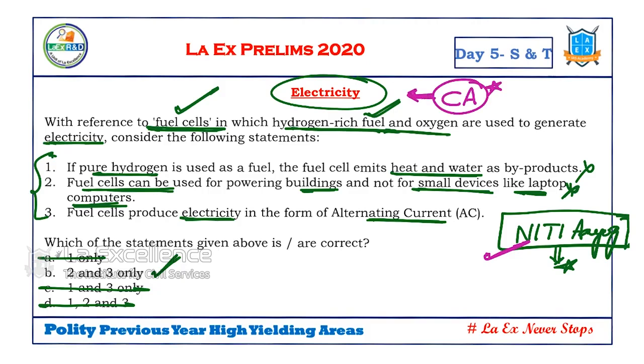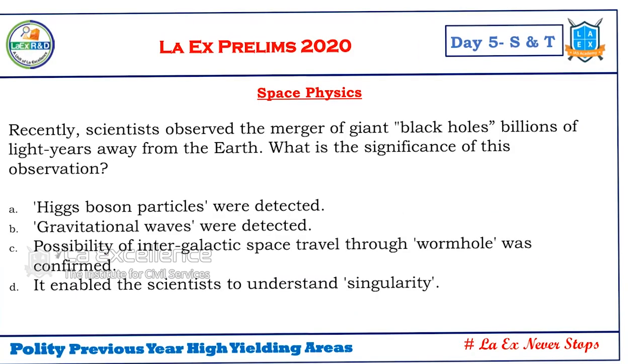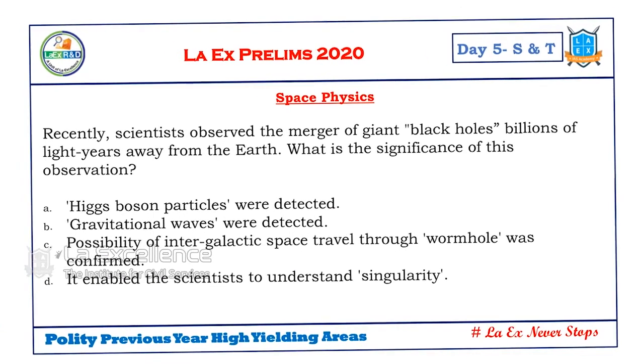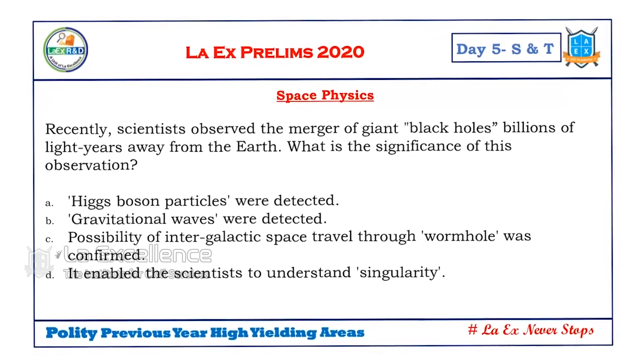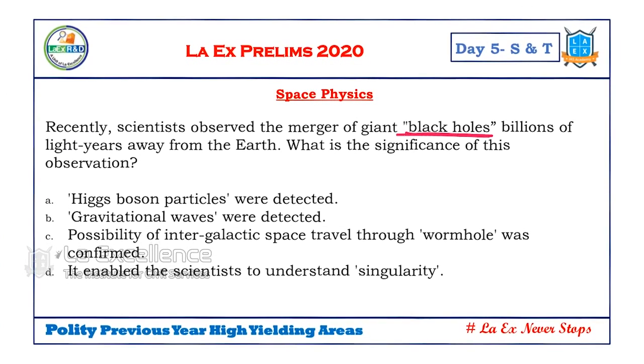Though fuel cell as an issue is there in our chemistry NCERT, the points that are given here are not basic points. They have some applied concepts. So we should know the current issue, and we should know the basic issue, to solve this particular question. Next, space physics. This space physics can be categorized as fundamental physics. Here, black holes. Recently, scientists observed the merger of giant black holes billions of light years away from the Earth.